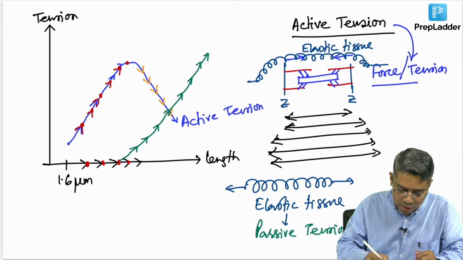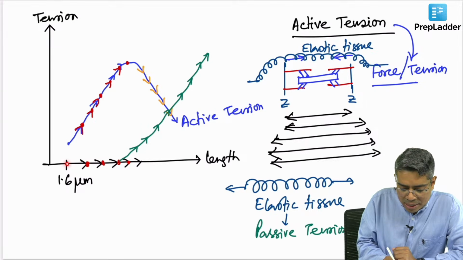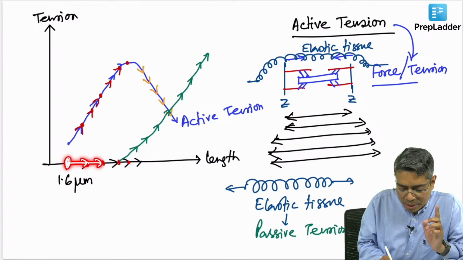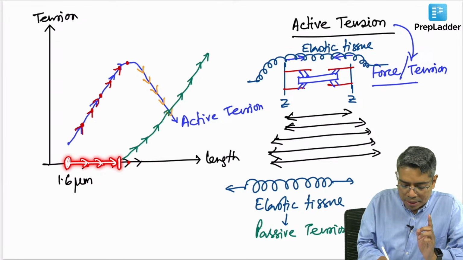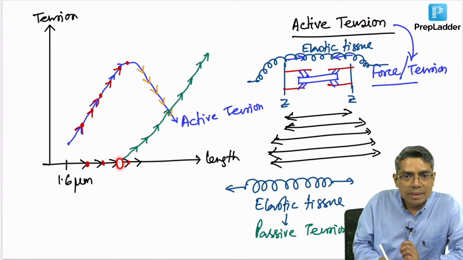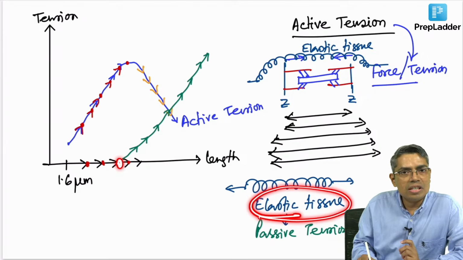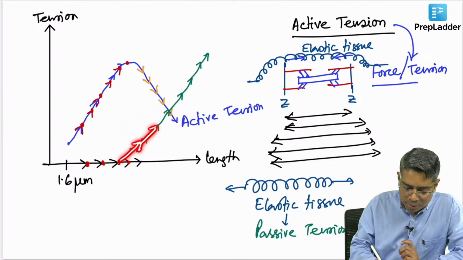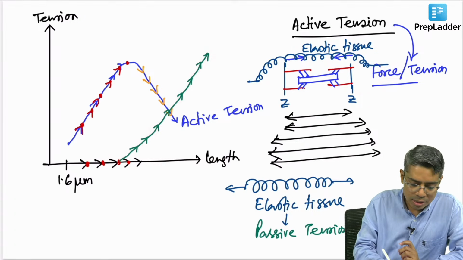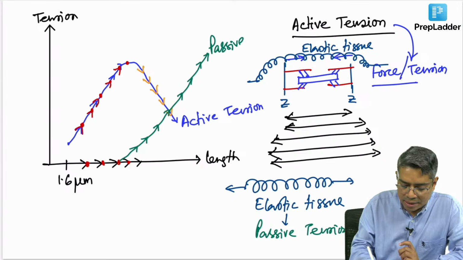Look at this green color curve. What is the meaning of this? Meaning is that when the muscle is at a very short length, the passive tension is not there, because the elastic tissue is fully relaxed. But if you go on stretching the muscle gradually, a point will appear. This point is almost at the peak of the active tension. From there, the elastic tissue will go on stretching more and more, and more stretching means more recoiling force. This tension generated inside the muscle by the elastic tissue is known as the passive tension generated by the muscle.